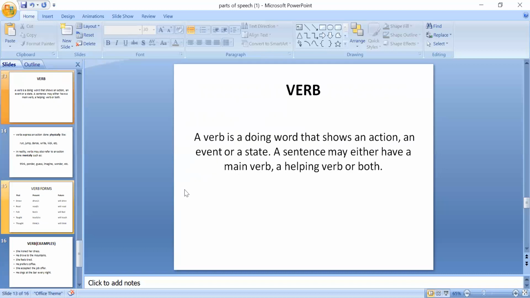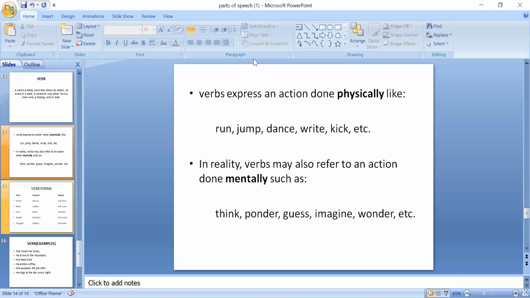And I have told you that verb is an action word. Clear? Action can be of two types. It can be physical action. It can be mental action. You can see verb. Now look at the screen.